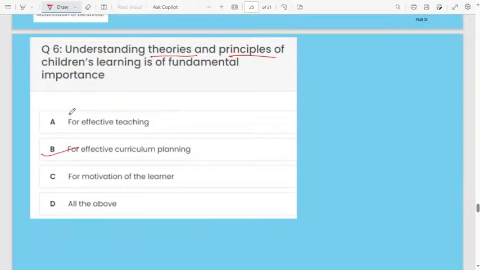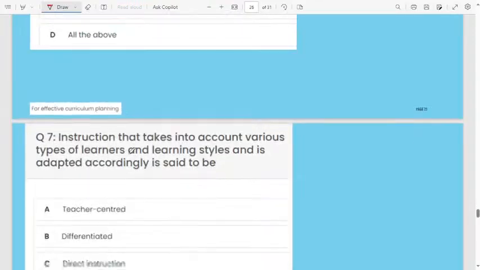Understanding theories and principles of children learning is of fundamental importance for effective curriculum planning. Nowadays the curriculum will be based on the students' psychology, their level, and how much they can accept of a concept or topic, what their knowledge is, and what the capacity of a student is at that particular level. Only that knowledge he can gain. That's why a particular curriculum will be important. Next one,